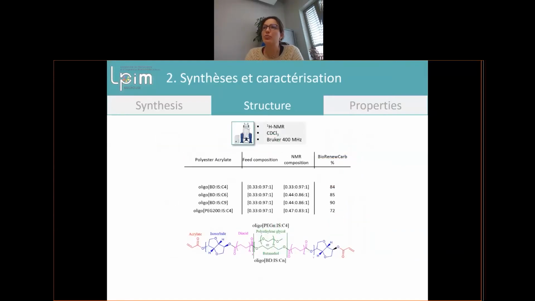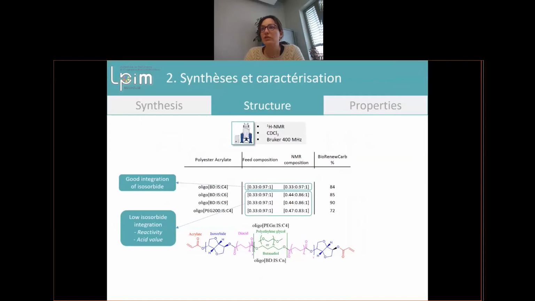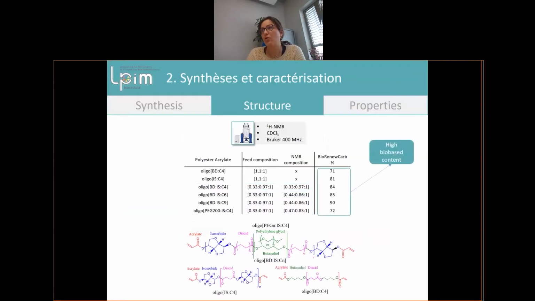Here is a summary of what we analyzed, and we can determine the NMR composition of the polymer we get, and we also calculate the bio-based carbon content. So we have a good integration of isosorbide because we have more isosorbide, and also for the third one here we have a low isosorbide integration.